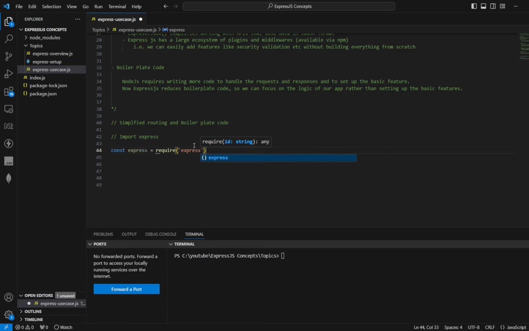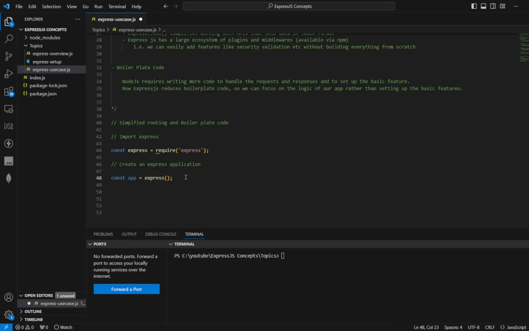This is the statement to import Express. Second is to create an Express application, using const app = express(). This is the statement to create an Express application. So now we have imported Express and created the Express application.